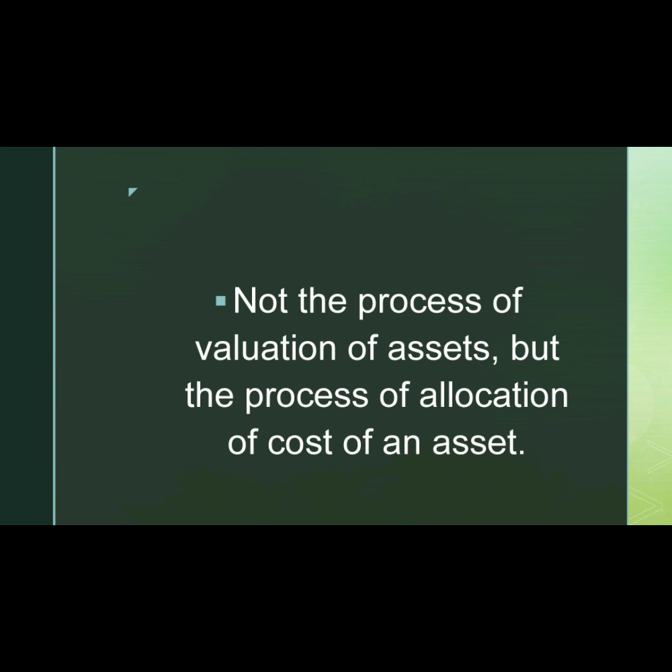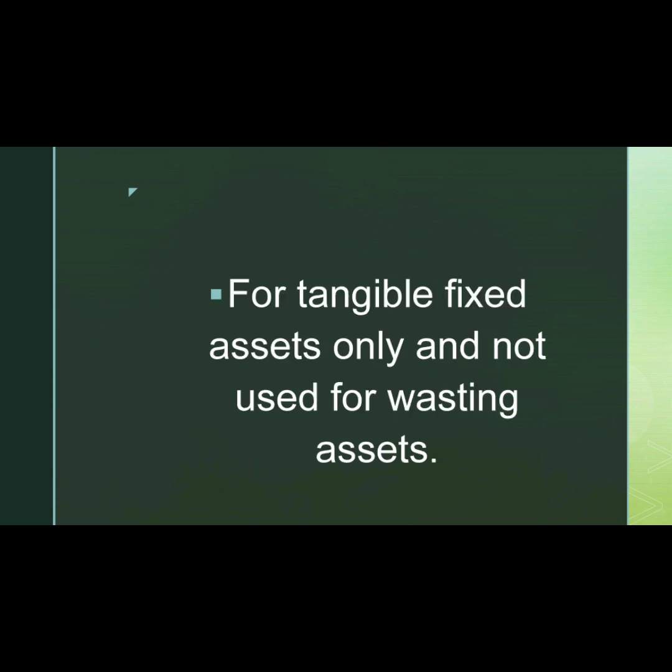Depreciation is not meant for valuation of asset, but it is the process of allocation of the cost of an asset to its effective span of life. Depreciation can be charged for tangible fixed assets like building, plant and machinery, etc. Tangible assets are those assets which have some physical substance. Depreciation cannot be charged for intangible assets like goodwill, patent, trademark, etc. And it cannot be charged for wasting assets also. Wasting assets are those assets like natural resources such as oil wells, mines, quarries, etc.